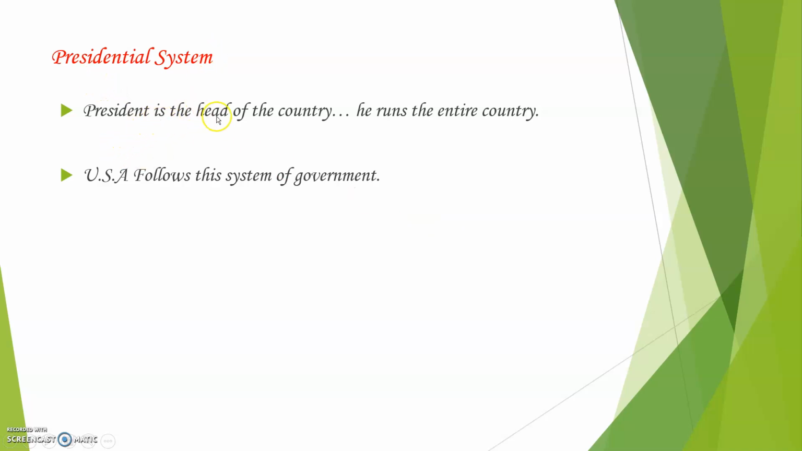In this, the President is the only head of the country. He runs the entire country. We don't have a Prime Minister, we don't have a Council of Ministers, but only the President runs the entire country. The USA, America, is the country in the world which follows the presidential system.